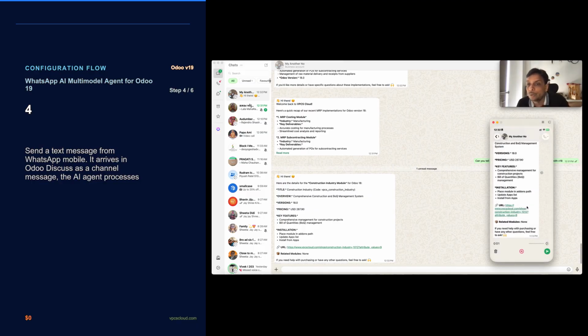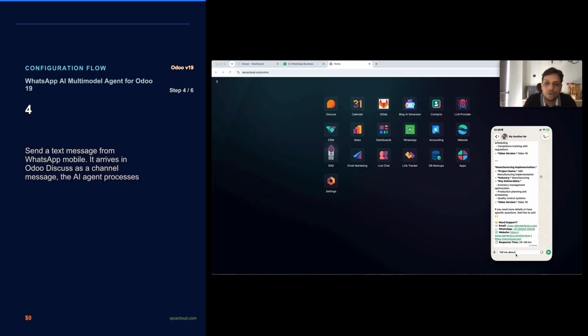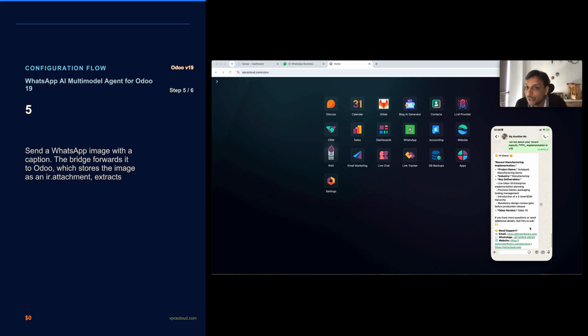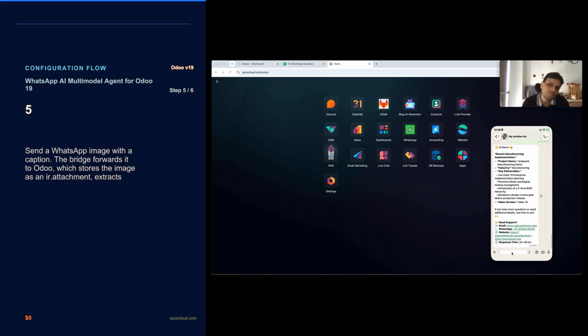Tell me about your recent manufacturing implementation in version 18. Let's check how it responds, and then we will record one audio again for the same. Now it has responded properly, that it's the auto pack manufacturing demo where we have two-level and blister packaging connectivity. So it answered me properly about that.